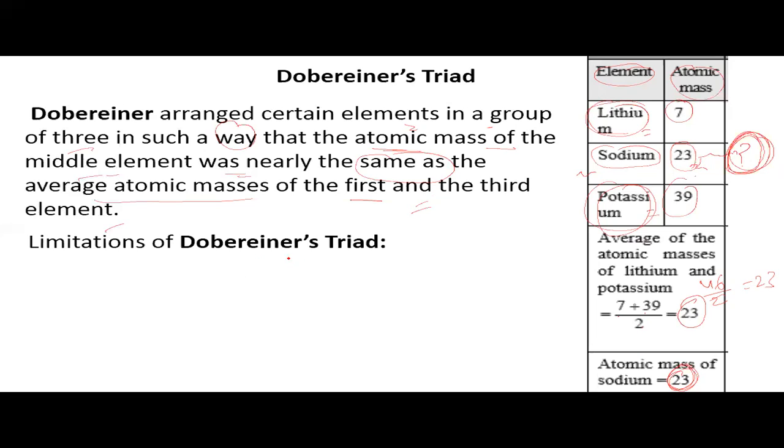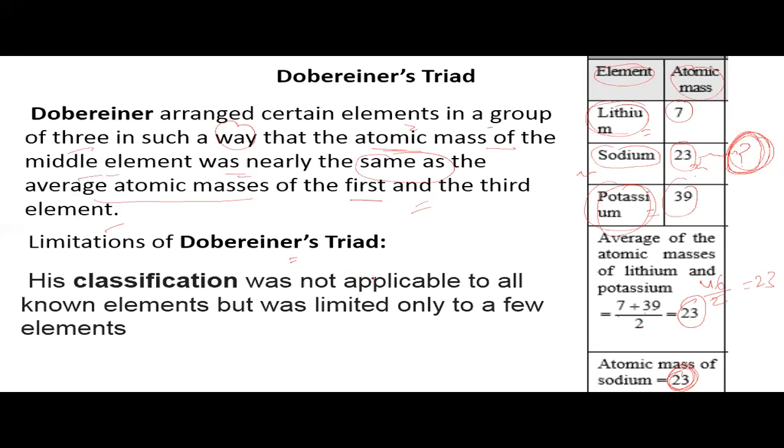Limitation of Döbereiner's triad. His classification was not applicable to all known elements, but was limited only to a few elements. This is the limitation of Döbereiner's triad. It is not applicable for all the elements.